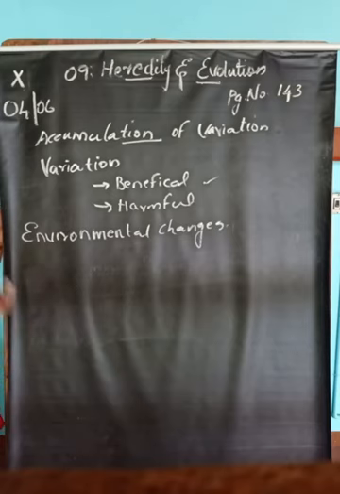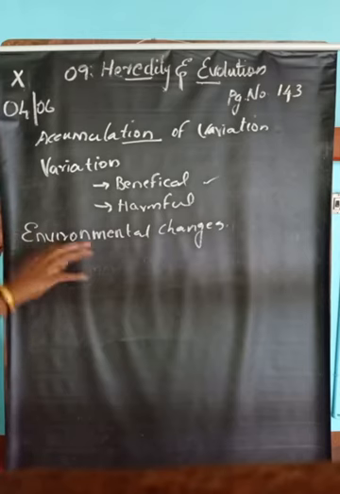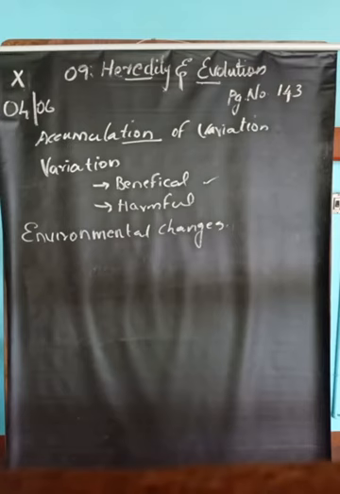That variation may help the organism to survive in the changing environment. That is the beneficial part of variation. Some bacteria live in hot springs; this example is provided in your textbook, I think.